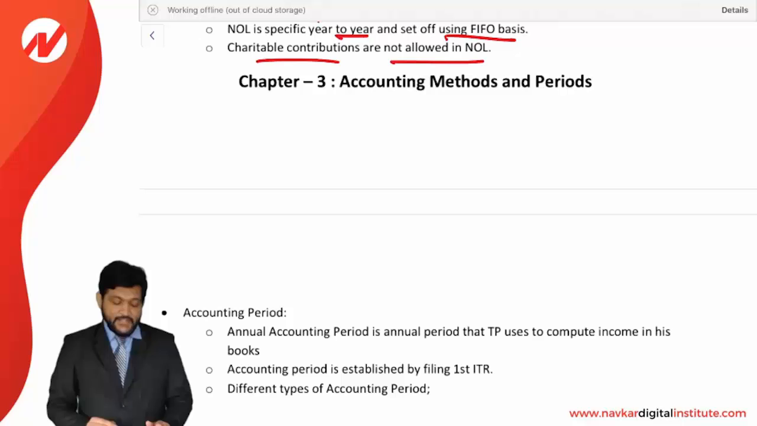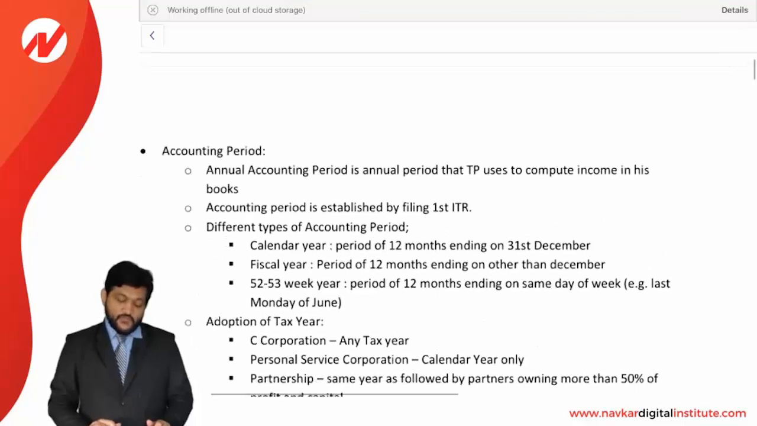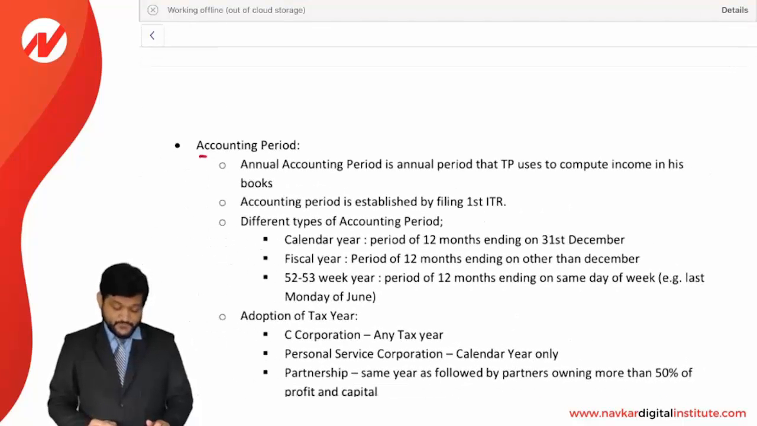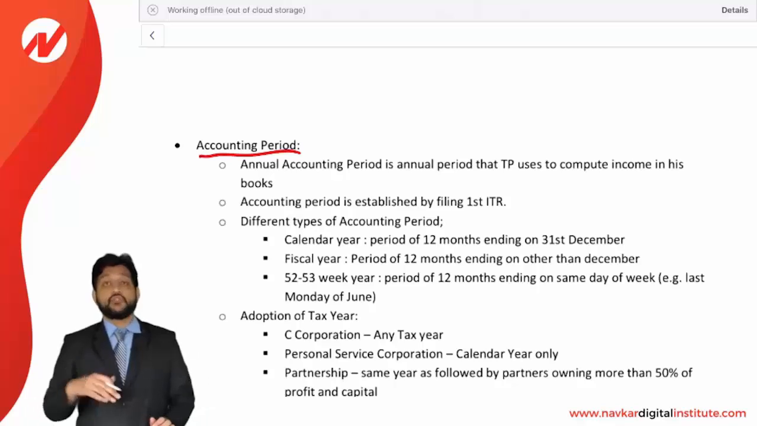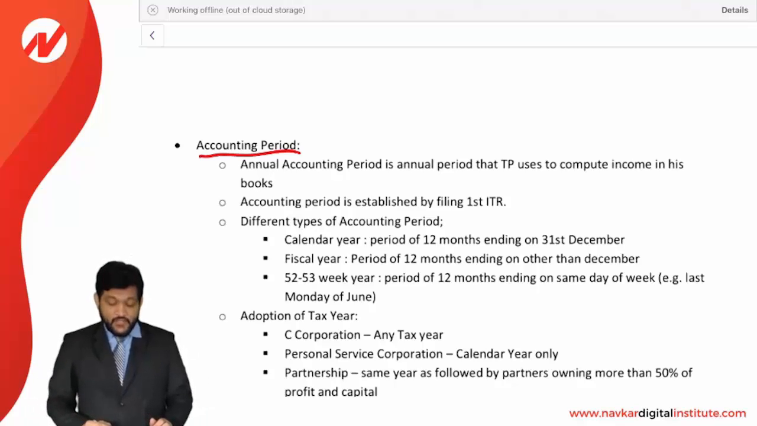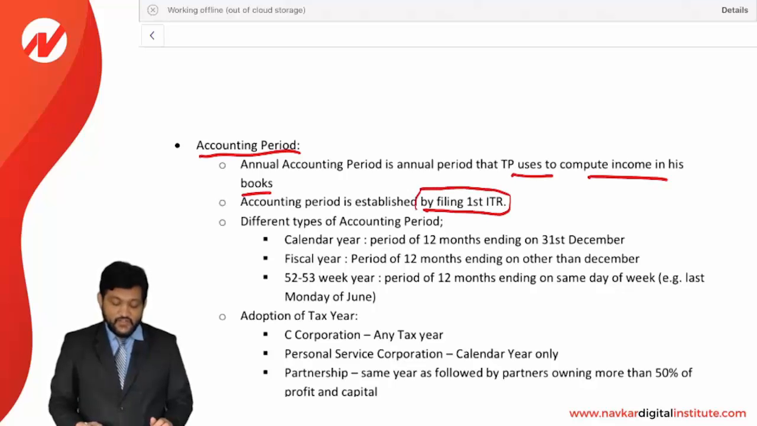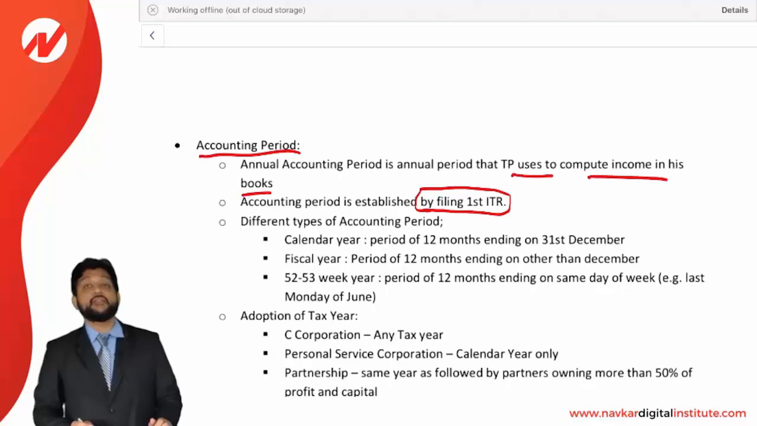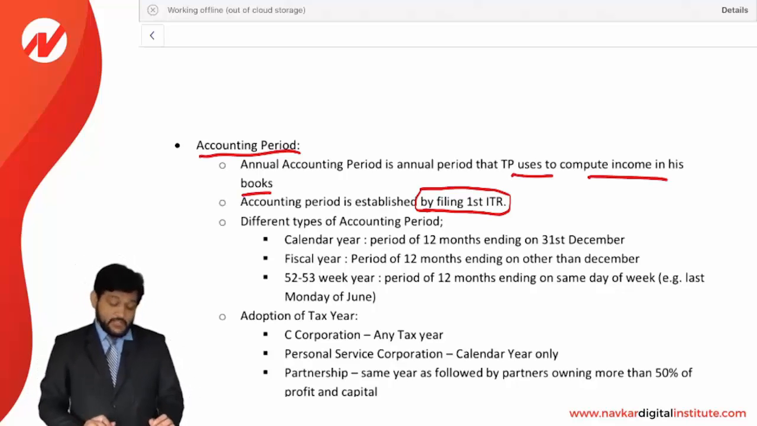Now friends, let us see the next chapter, chapter number 3, accounting methods and periods in entity taxation. First of all we are talking about the accounting period. Which accounting period is to be used by which entities? An annual accounting period is the annual period that a taxpayer uses to compute income in his books. An accounting period is established by filing the first ITR. When you are filing your first ITR, then your accounting period is determined.